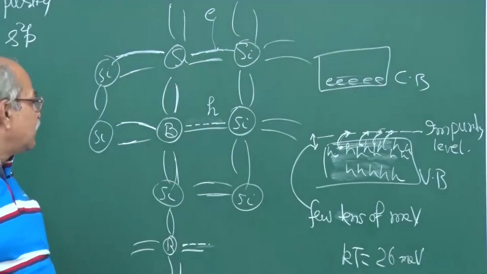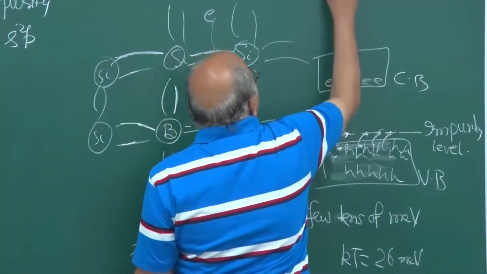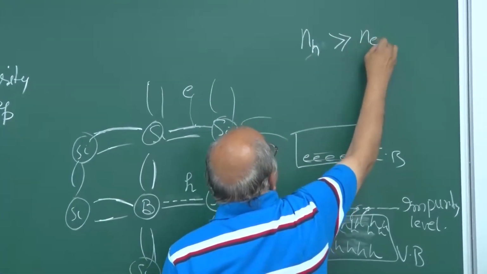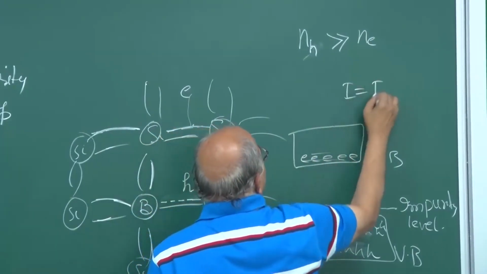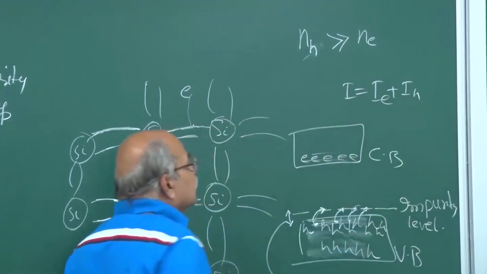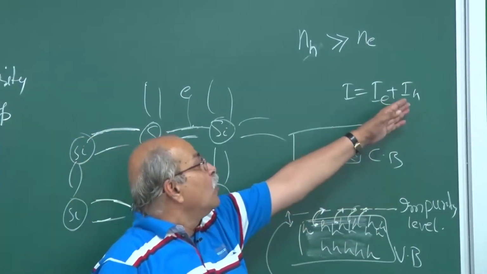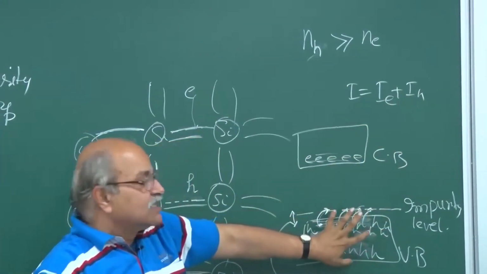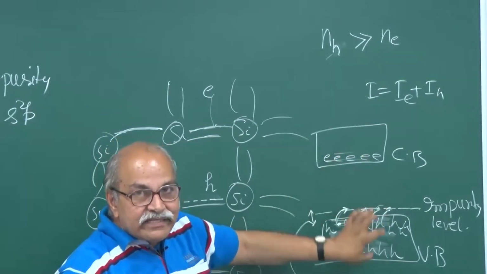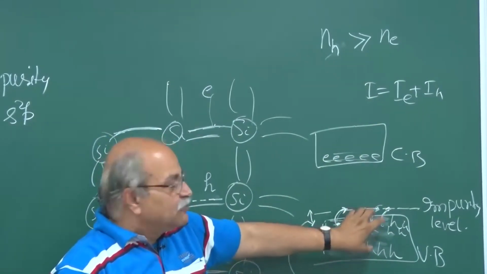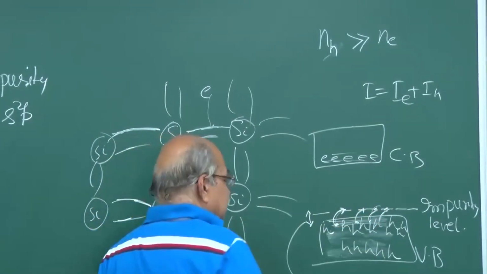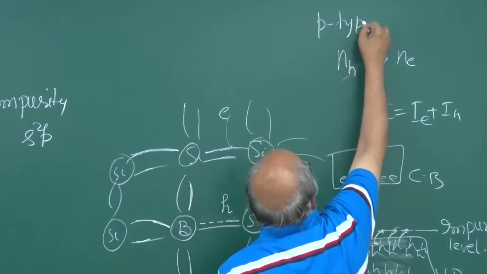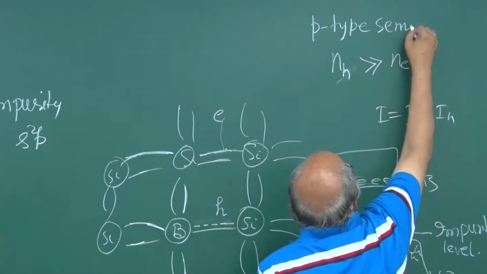So in this case, what will happen? In this case, NH will be much larger than Ne. So in the current, I equals IE plus IH, most of the contribution comes from holes because the number of holes is much larger, and this is like positive charge carriers if you talk in terms of holes. Therefore these types of semiconductors are known as p-type semiconductors, positive type.